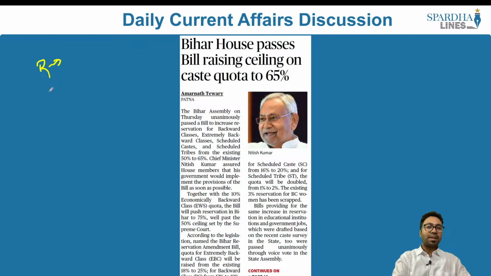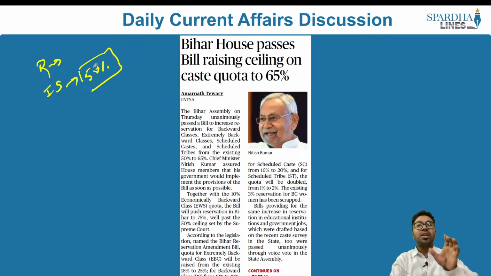We know from one of the landmark judgments of the Supreme Court of India called the Indra Sawhney case. What did the Indra Sawhney case say? The Indra Sawhney case set a limit of 50% for which reservation could be given. So anything in breach of 50% would violate certain laws of the country, which is the reservation policy of the country. So what did the Indra Sawhney judgment say?